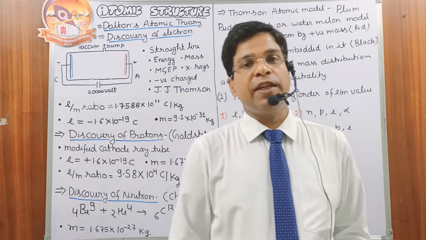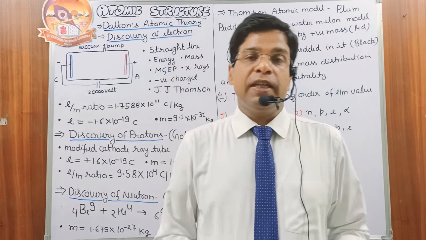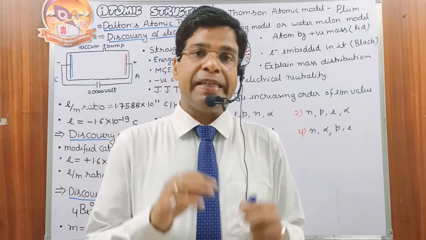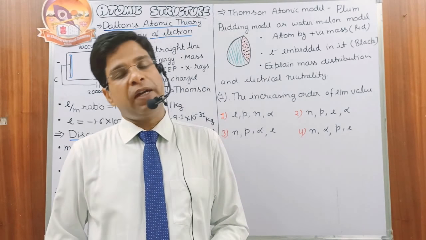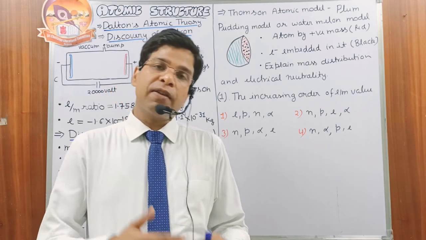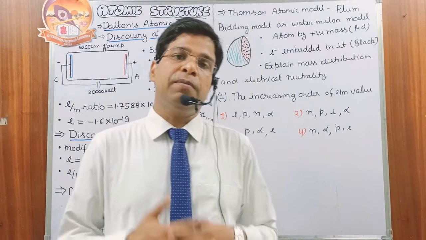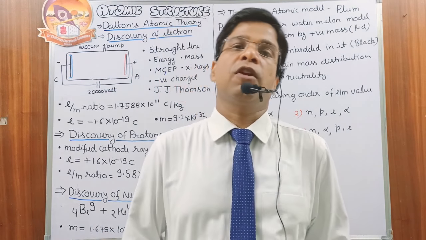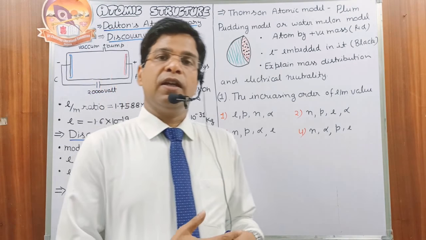Look, the first theory about the atomic structure was given by the scientist Dalton. He said that the atom is the ultimate particle of any substance which cannot be divided further into smaller particles. But after some time, other scientists found that this was not the correct theory because we can divide the atom into several smaller particles. And the first particle discovered was the electron.